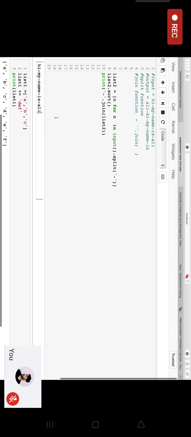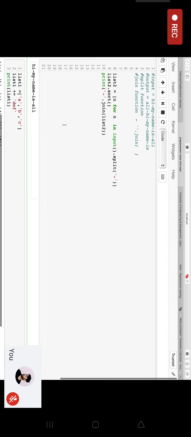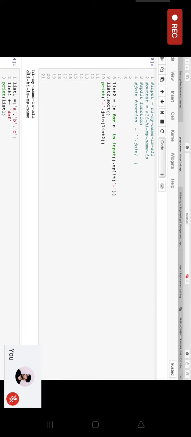So I've taken the input as, "hi, my name is Ali," and I've done hyphen separated using the split function. Then after that there's a sort function. Now the output that I should get is the sorted output, that is Ali, hi, is my name, right? And I've used the join function. And in this join function I have given the hyphen separated.